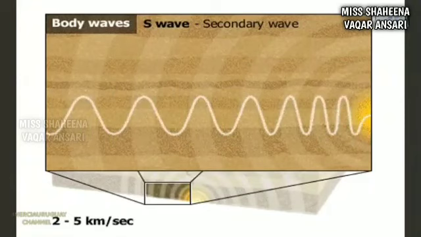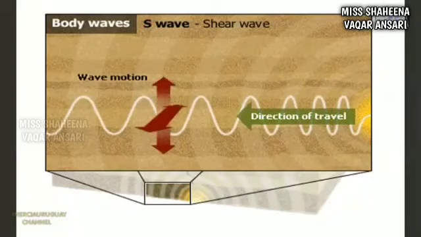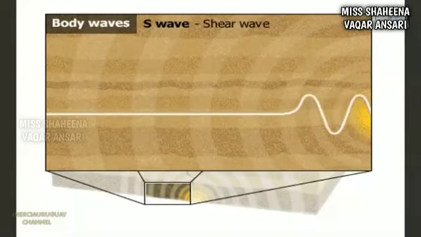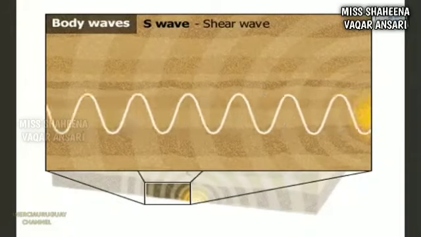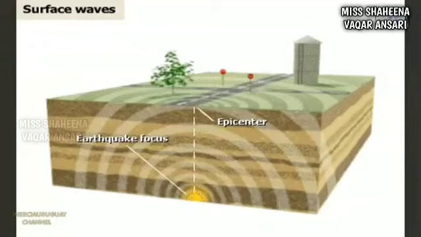The second type of body wave is called an S wave or secondary wave. It travels at about 2 to 5 km per second through rocks, about half the speed of the P wave, and an S wave is a transverse shear wave. Rocky material and its parts move up and down and side to side, perpendicular to the direction of wave travel. An S wave is similar to a wave traveling along a piece of rope. Waves move along the rope by moving a section of the rope up then down.